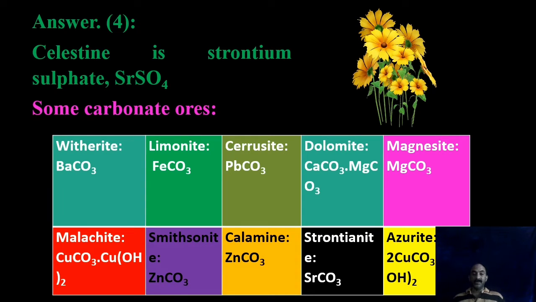Smithsonite, zinc carbonate. Calamine, zinc carbonate. So please remember, smithsonite and calamine are two structurally different ores of zinc. Strontianite is strontium carbonate, as the very name suggests. Azurite is also a basic copper carbonate. Here the difference is that in malachite there is one copper carbonate combined with one copper hydroxide, whereas in azurite two copper carbonates are combined with one copper hydroxide. That's the difference. Please remember that. Okay, we proceed to the next one.